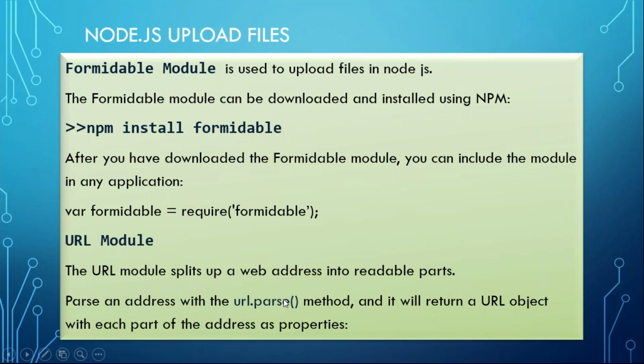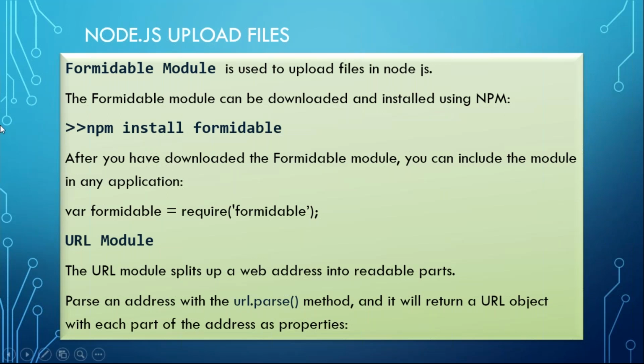So if you want to upload any files to your server, we have this formidable module. In Node.js, that is used to upload files. That is how to download it, because in the existing one it is not there. When I download Node.js, by default that module is not there. We have to extract it like a plugin. I have to download it and install it.